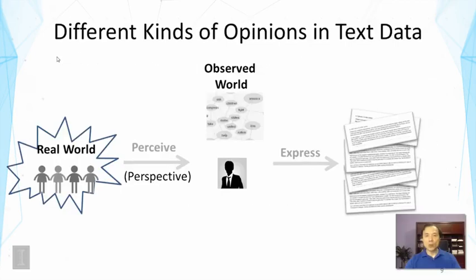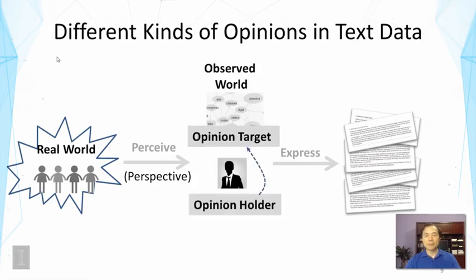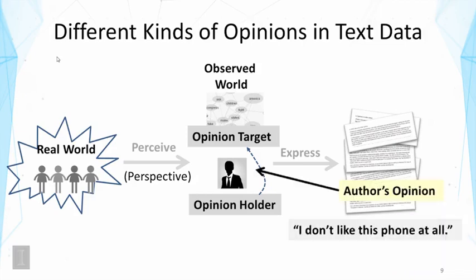From computational perspective, we're most interested in what opinions can be extracted from text data. So it turns out that we can also distinguish different kinds of opinions in text data from computation perspective. First, the observer might make a comment about the opinion target in the observed world. So in this case, we have the author's opinion. For example, I don't like this phone at all, and that's the opinion of this author.